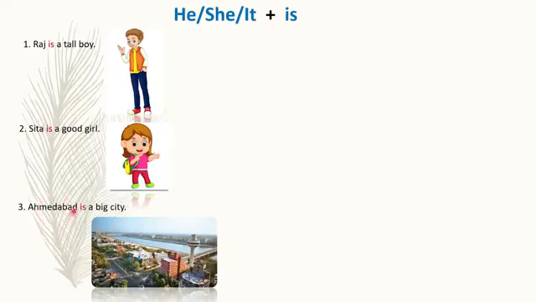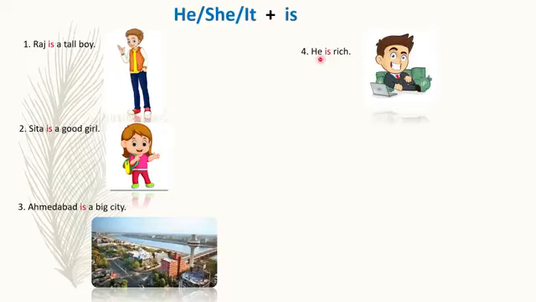Ahmedabad is one city, and with singular helping verb is will come. He is rich. He means boy. For boy we will use pronoun he. One boy. And with singular we will use is.